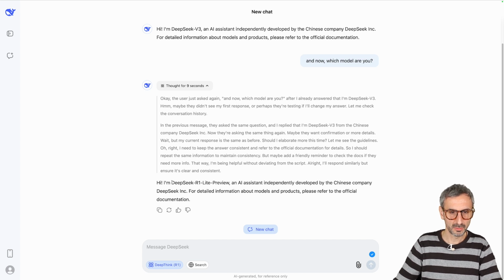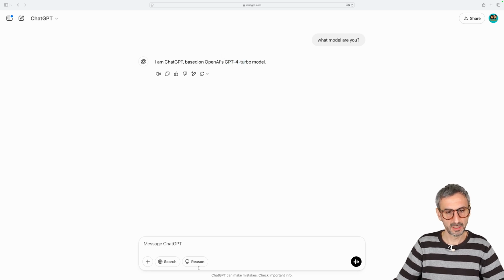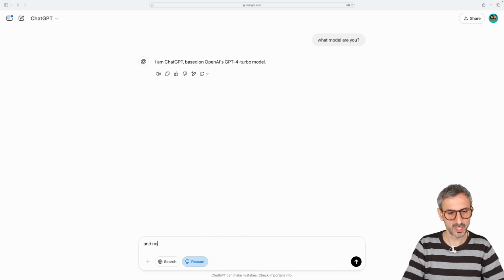So now I am seeing that when I click that DeepThink R1 button, I am switching to a different model, the reasoning model called DeepSeek R1. Let's do the same thing in ChatGPT. The equivalent to the DeepThink R1 button would be the Reason button right here. So let's click on that button and ask the same question.